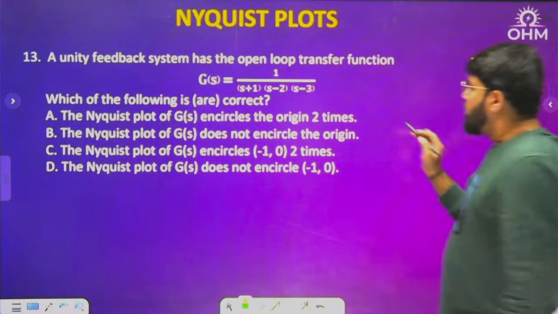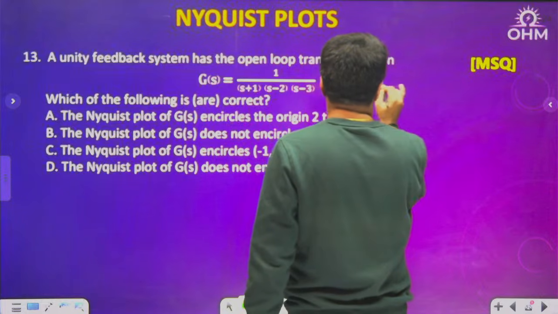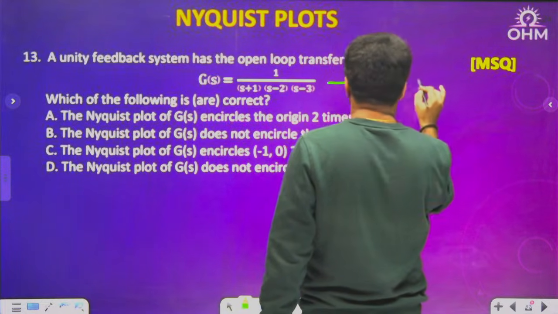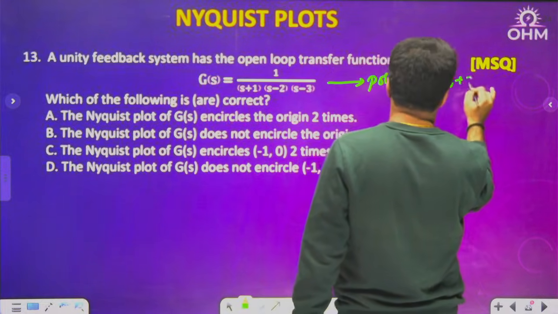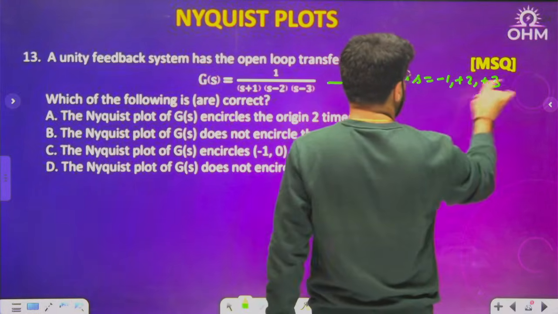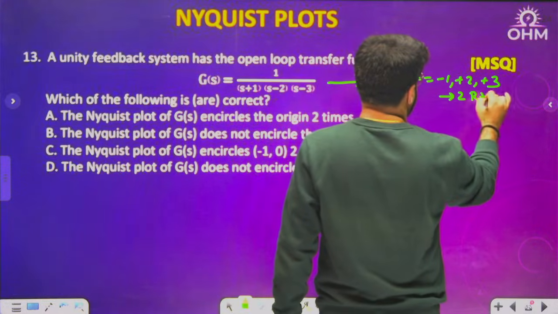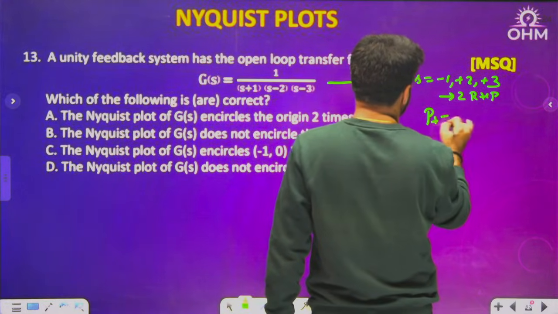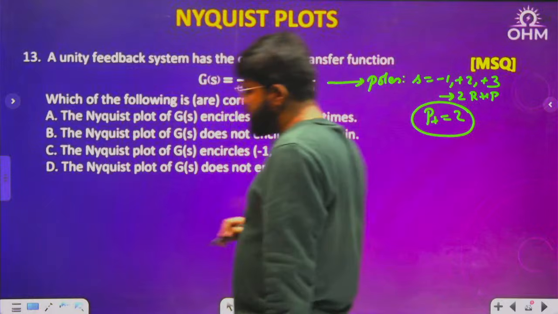First of all, what are the poles of G(s)H(s)? S equal to minus 1, plus 2, plus 3. There are 2 RHP poles. That means P plus value is 2.